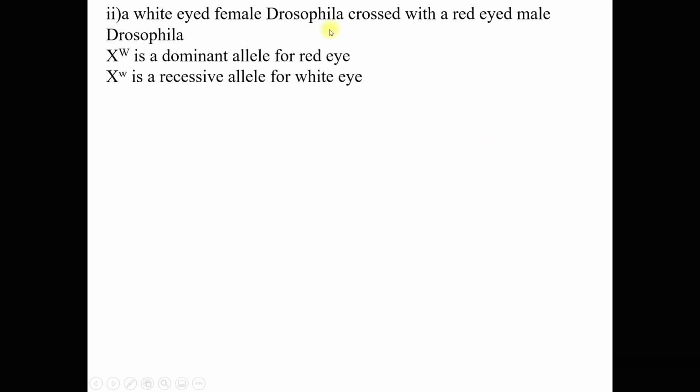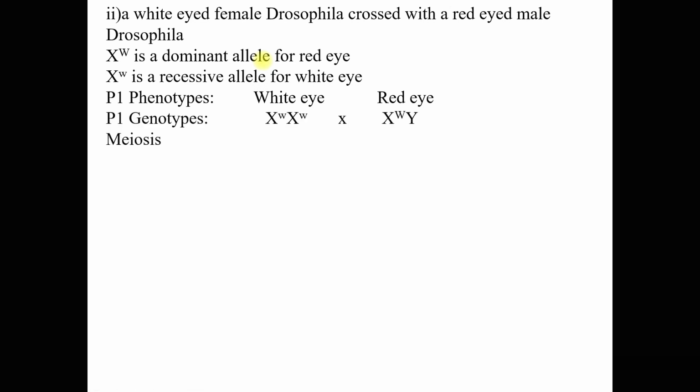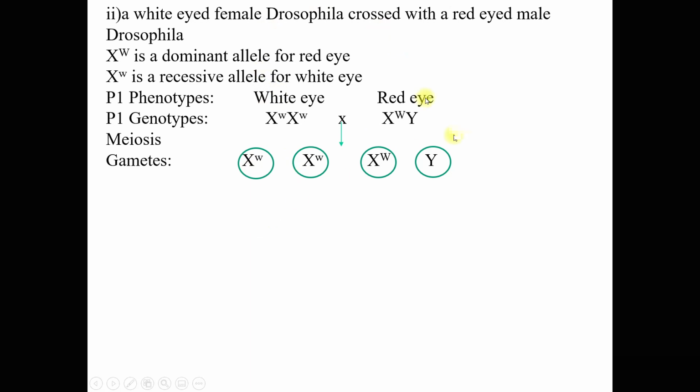Sama juga, key mesti letak. So meiosis and then gametes. Red eye male with the white eye female, like what I mentioned earlier. So we have the gametes, circle all the gametes, and then do the crossing.